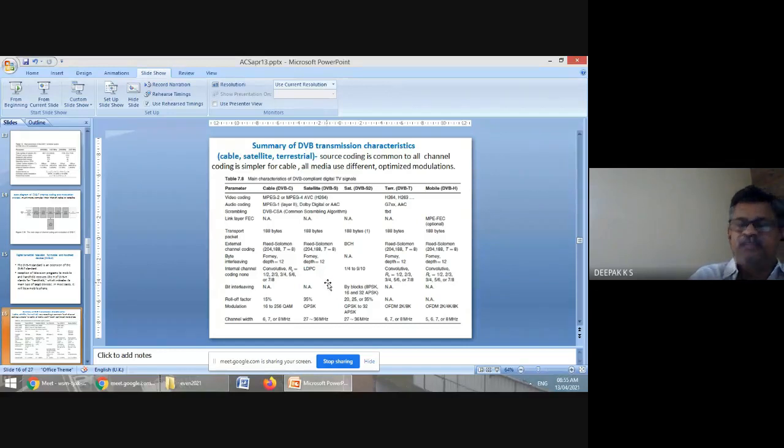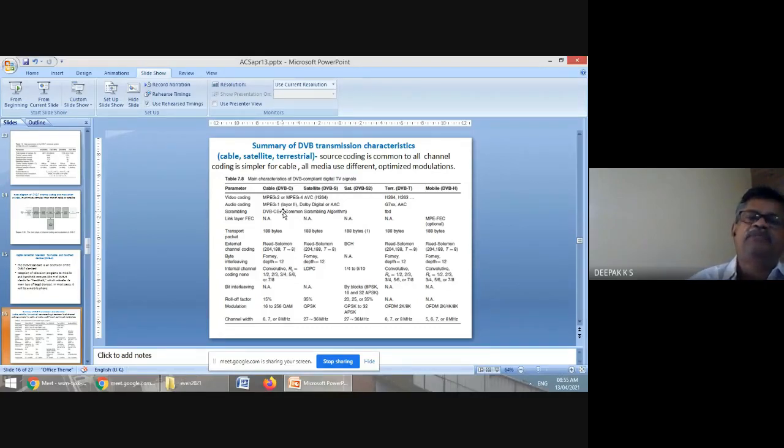So if we summarize the various modulation schemes, for cable, all these video coding and audio coding are before modulation. Then you have scrambling, to overcome the fact that successive bits are not corrupted similarly by the noise.